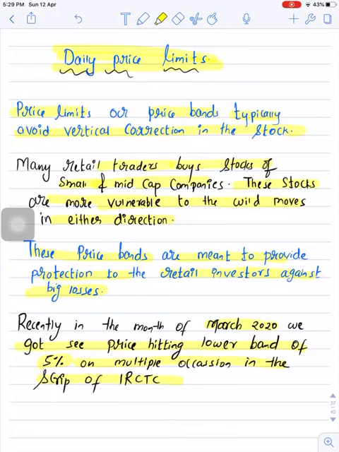Once the price reaches either the upper band or lower band, the trades halt at those levels. So that's why the price cannot move beyond the upper band or lower band. Once the price hits the price band, trade will halt.